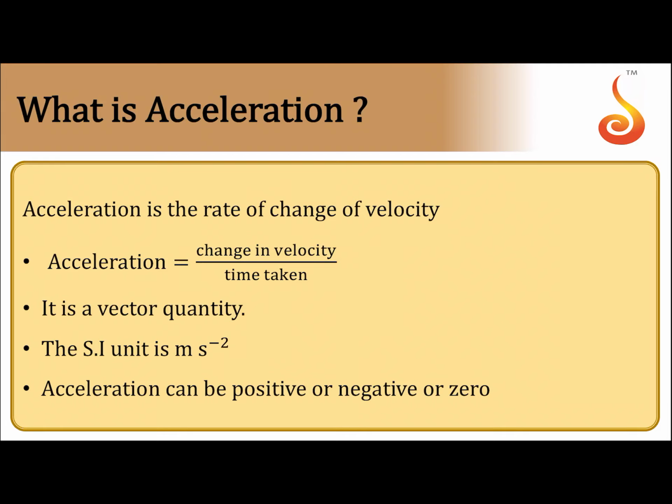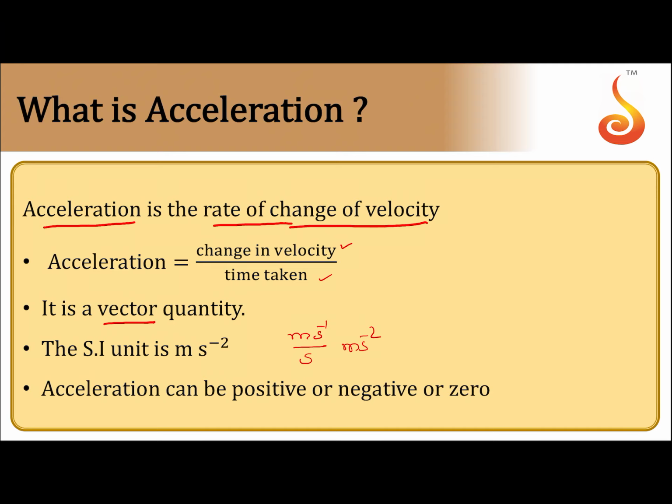Okay, what is acceleration? Acceleration is the rate of change of velocity. It is given by change in velocity divided by time taken. Remember, it is a vector quantity, and its SI unit is given by change in velocity, meter per second, divided by second, that is meter per second square.